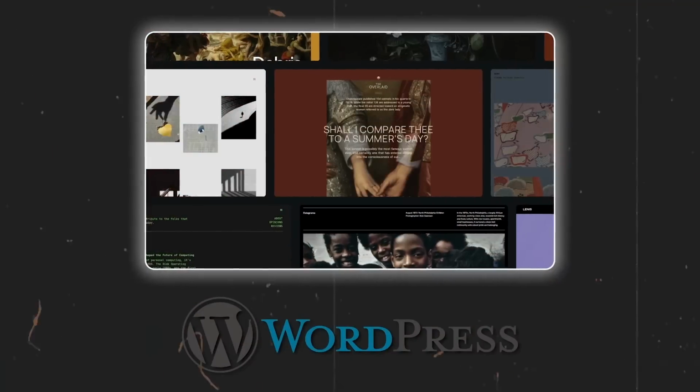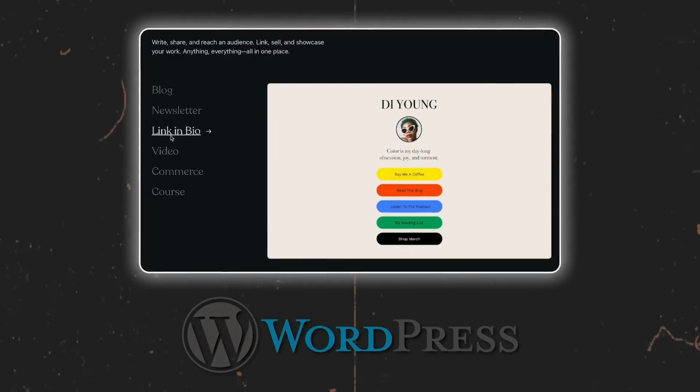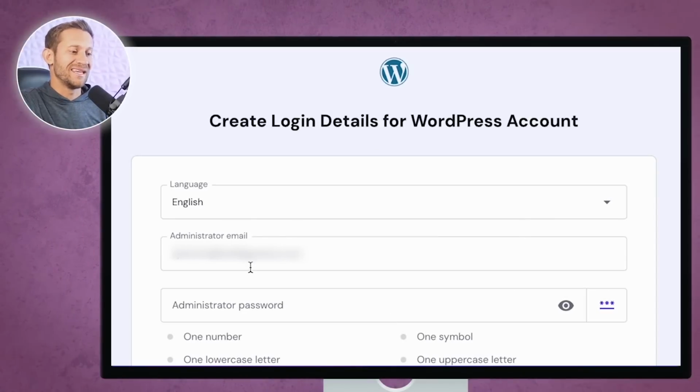Now, if you're not familiar with WordPress, you can think of WordPress almost like a management system where you can use this interface to interact with your website and really, really easily tell it what you want it to look like instead of having to code anything. So you're going to set up your WordPress account using an email and a password.